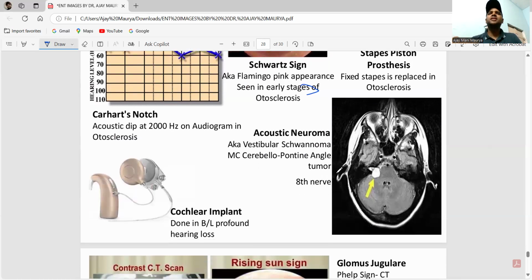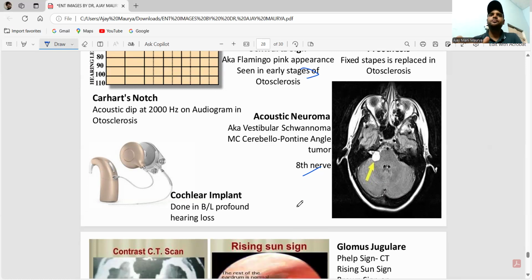And also, guys, this is the acoustic neuroma. It is also called schwannoma. The most common is the cerebellopontine angle tumor. It is a tumor of the eighth nerve. You can also see in the histopathology that there is Antoni A and Antoni B, and there is an ice cream cone pattern appearance in the acoustic neuroma. It is associated with NF2.